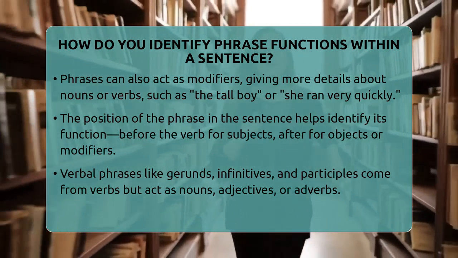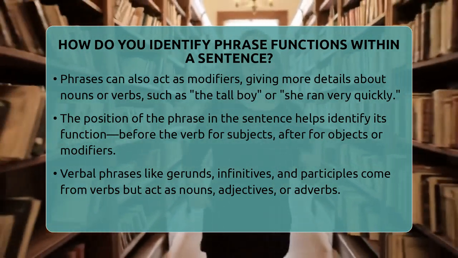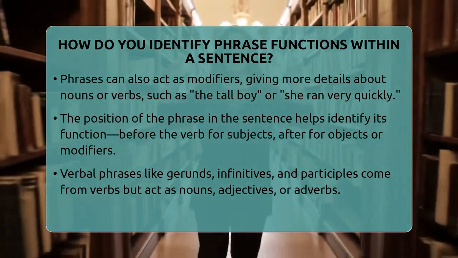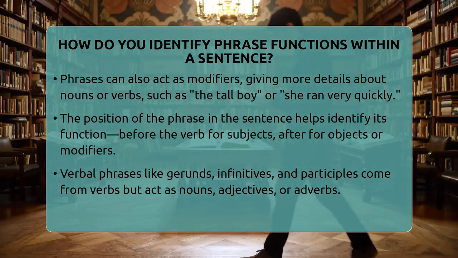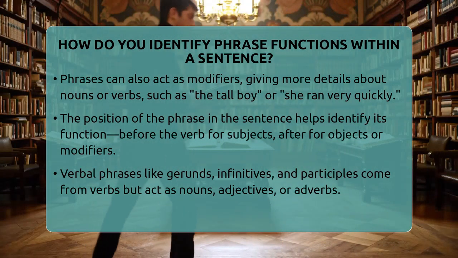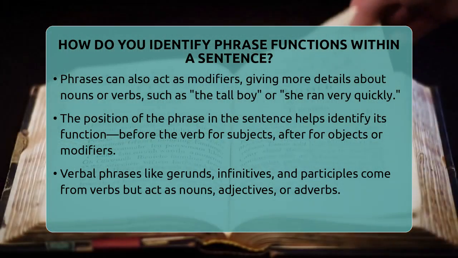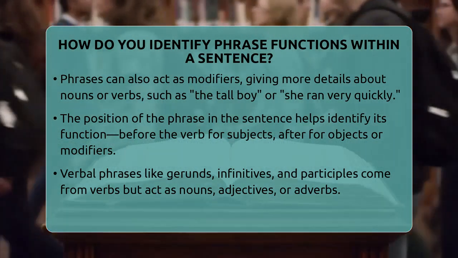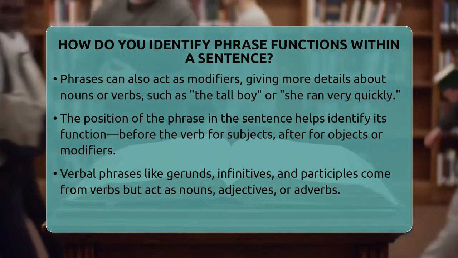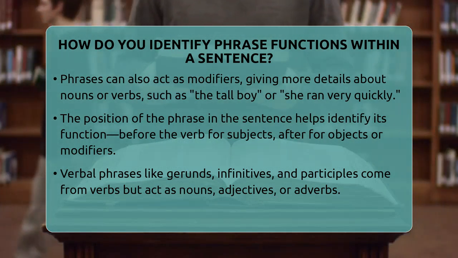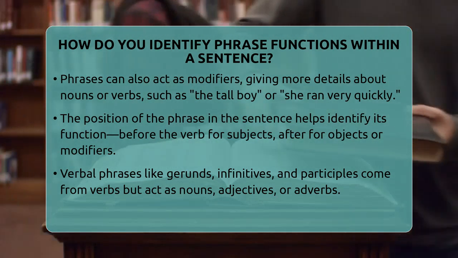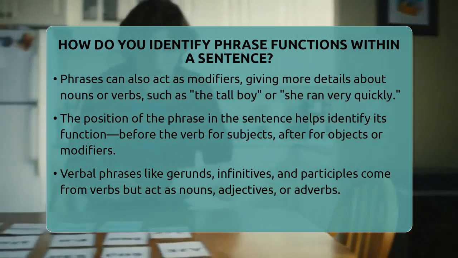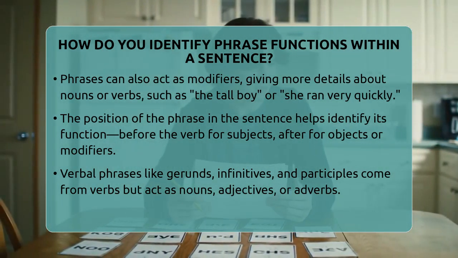Verbal phrases are a little different. They come from verbs but act as nouns, adjectives, or adverbs. A gerund phrase like "running in the park" acts as a noun. An infinitive phrase like "to read a book" can be a noun or an adjective. Participle phrases, such as "burned by the sun," act as adjectives describing a noun. Recognizing these helps you see how sentences are built and how different parts work together.